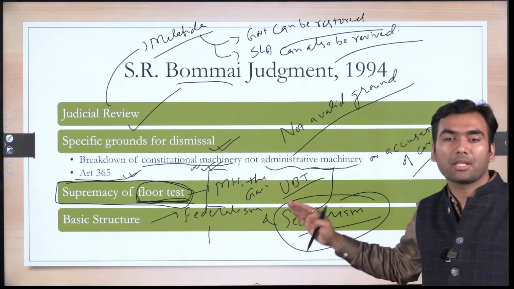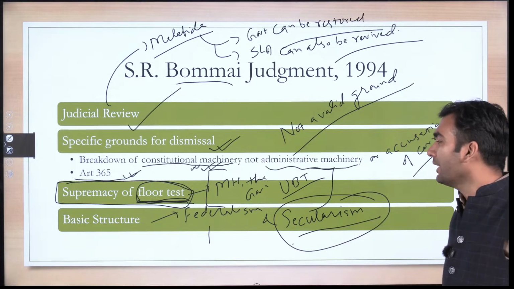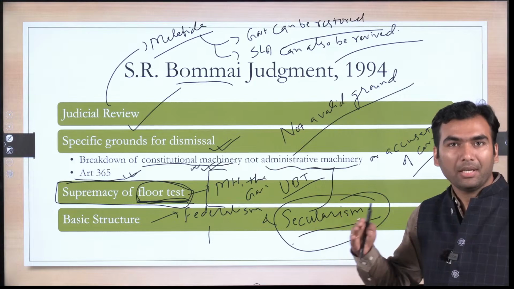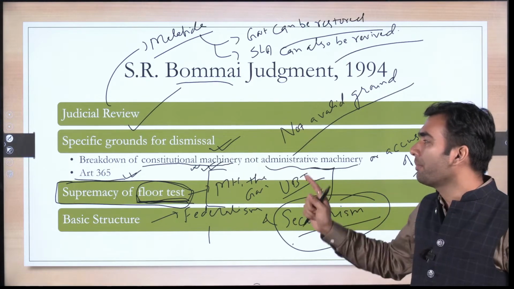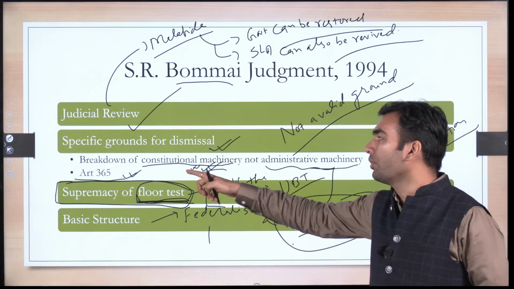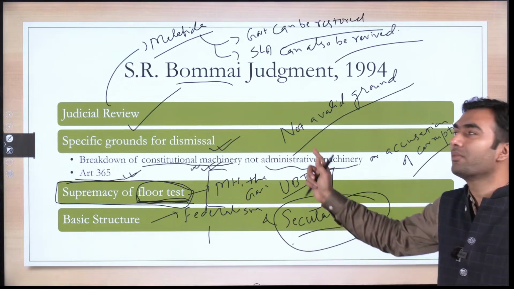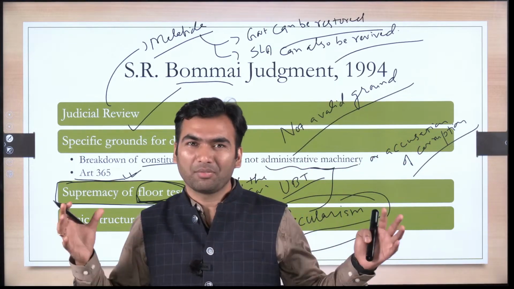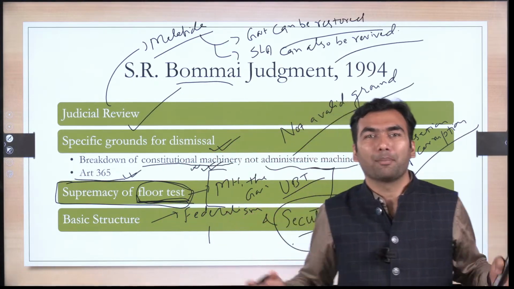The Supreme Court gave all this argument, and then to S.R. Bommai, the Supreme Court said that in your state, communal riots have happened. You have failed in protecting secularism, and since secularism is a part of the basic structure, there is a breakdown of constitutional machinery. So no respite was given to Mr. S.R. Bommai. He became history because of this judgment, and his name is immortal in the books of polity.